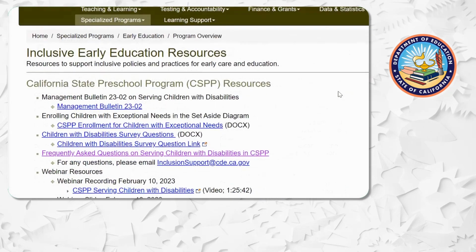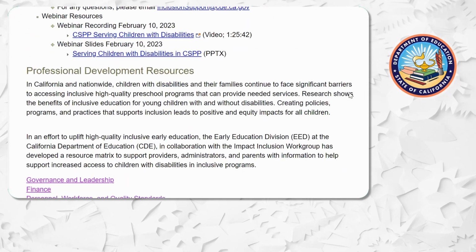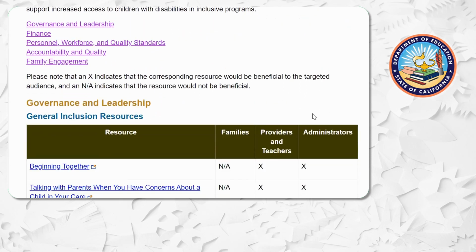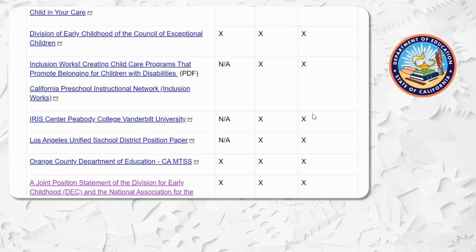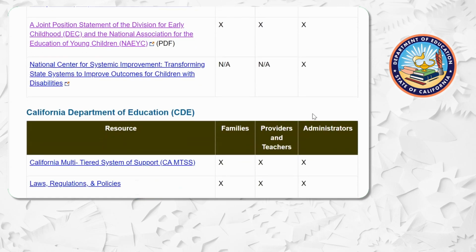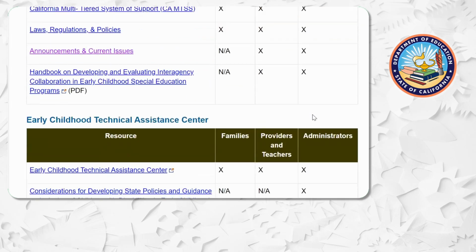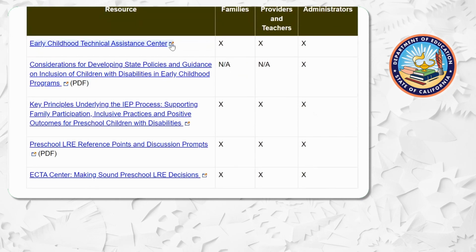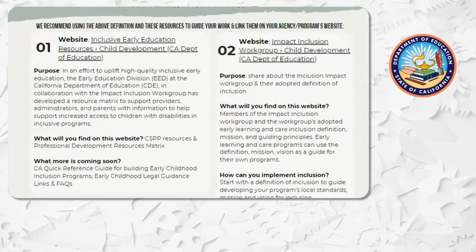So you can see that this website has resource links categorized by governance and leadership, finance, personnel, workforce, and quality standards, accountability and quality, and family engagement. As you can see, there are a great deal of resources on this page that can benefit programs with their implementation of inclusion.